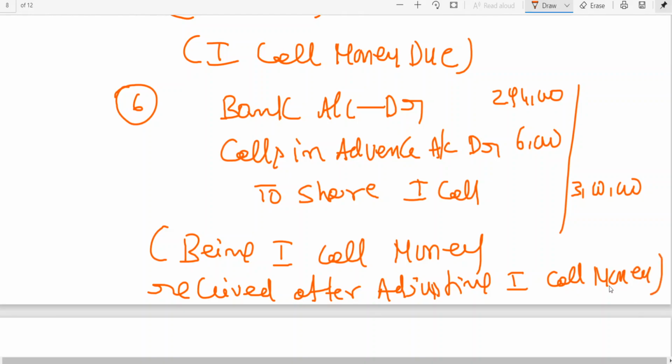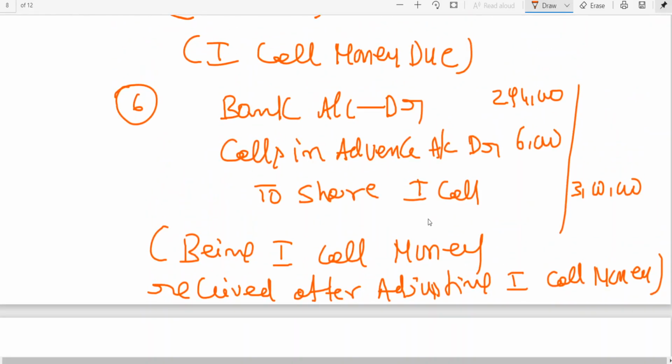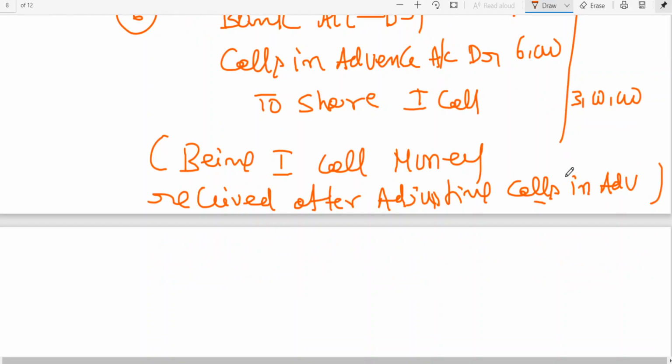after adjusting calls in advance. Being first call money received after adjusting calls in advance. The company is supposed to receive 3 lakhs, but 6,000 has been received as calls in advance.